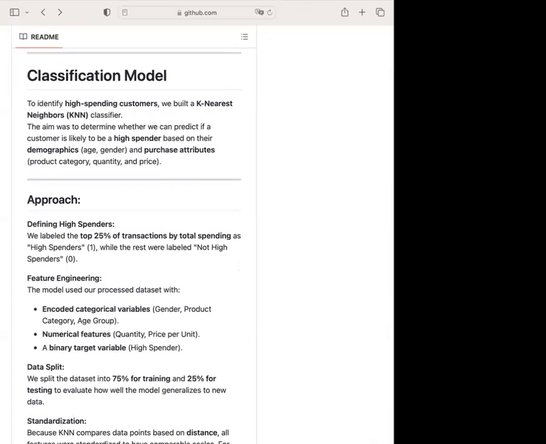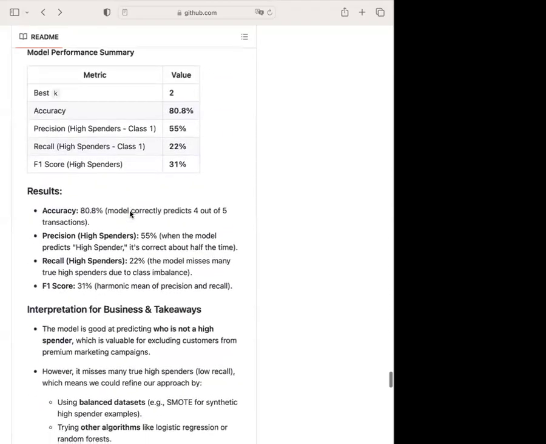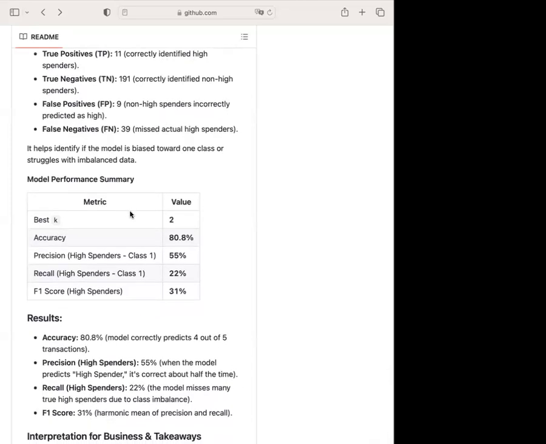So for the classification model, we also built a classification model to identify high spenders, and we labeled the top 25% of transactions by total amount as high spenders, class 1, and all others 0. So by using KNN, we achieved accuracy of 81%, and precision for high spender is like 55%.